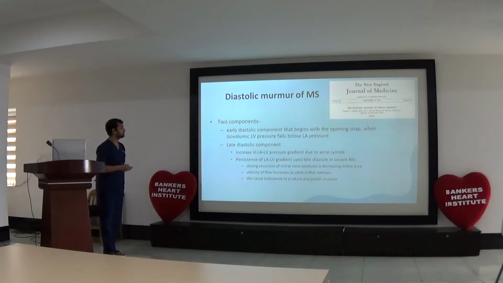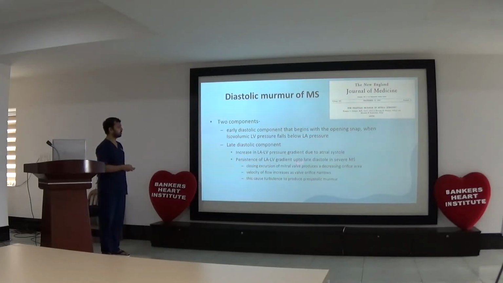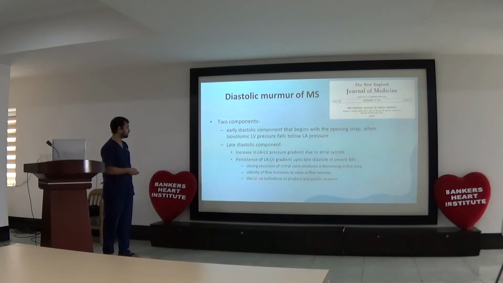Diastolic murmur of MS. There are two components of the murmur. An early diastolic component that begins with the opening snap when the isovolumetric LV pressure falls below LA pressure, and a late diastolic component due to increasing LA-LV pressure gradient from atrial systole. The LA-LV gradient persists up to late diastole in severe MS. Closing excursion of the mitral valve produces a decreasing orifice area. Velocity of flow increases as the orifice narrows. This causes turbulence to produce pre-systolic accentuation of the murmur.